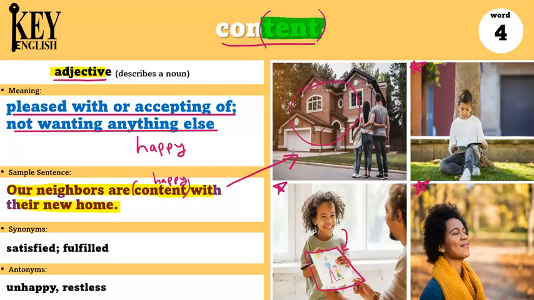And I could also say, I'm content with how my day went. So I'm happy with my day. I don't want to change anything that happened in my day. Some synonyms are satisfied and fulfilled. Antonyms are unhappy and restless.